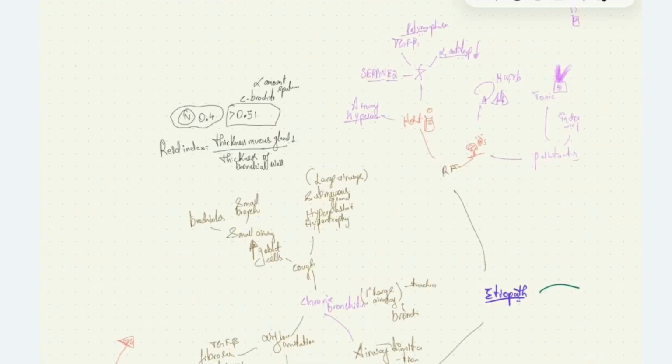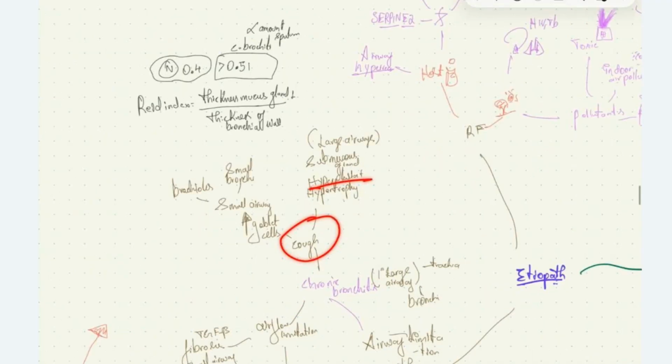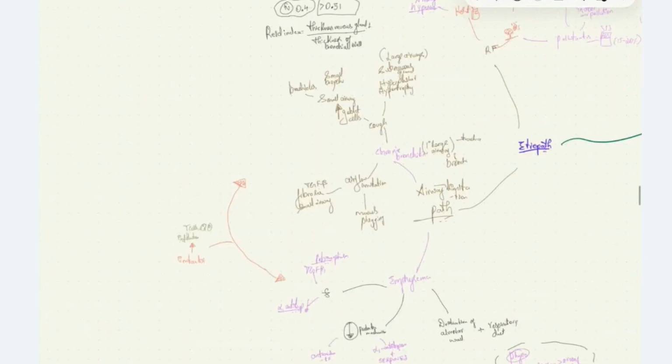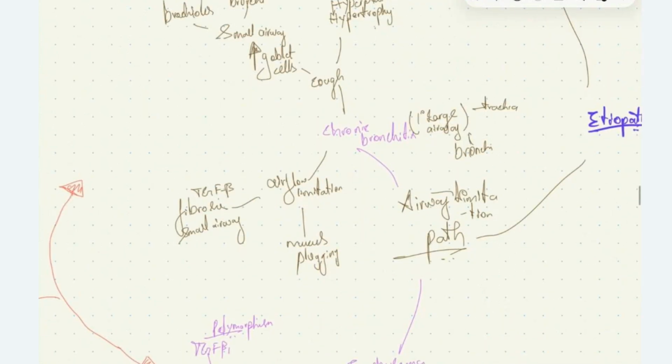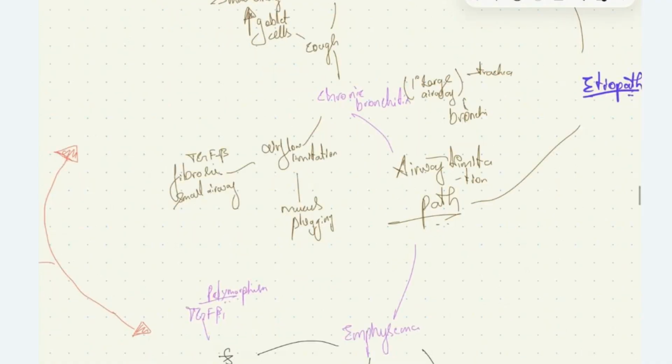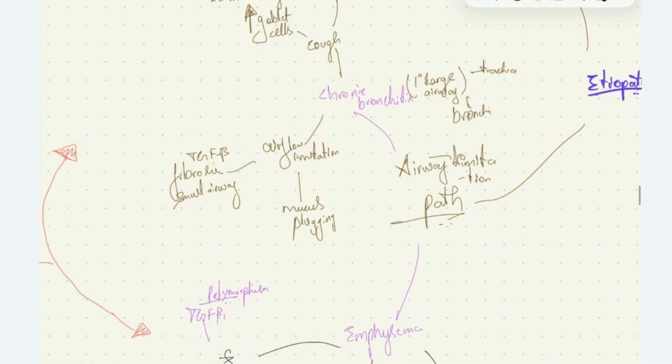So we have cough due to hyperplasia and hypertrophy of submucosal glands, and due to hyperplasia of goblet cells, which is secondarily due to the inflammatory response and production of interleukins and other growth factors during inflammatory response. We have airflow limitation in chronic bronchitis, which is due to fibrosis of small airways, mainly caused by TGF beta 1, and then the mucosal plugging causing airflow limitation. So the patients will have dyspnea in case of chronic bronchitis.